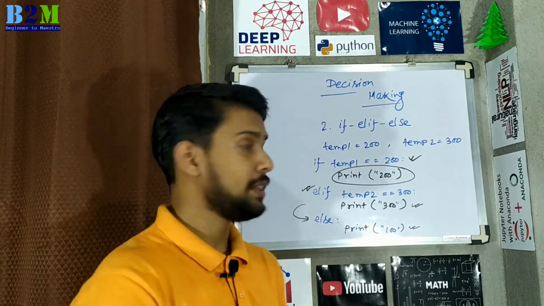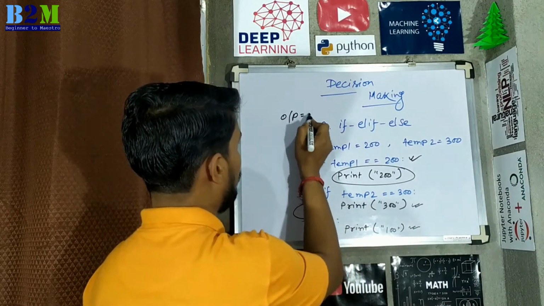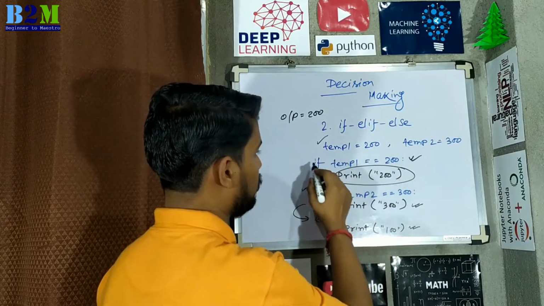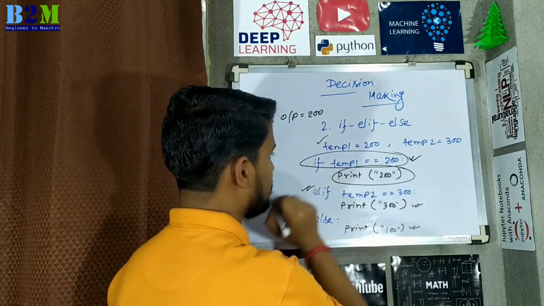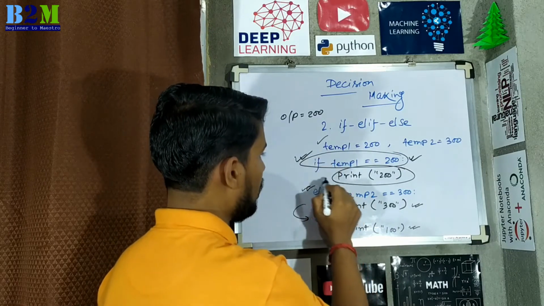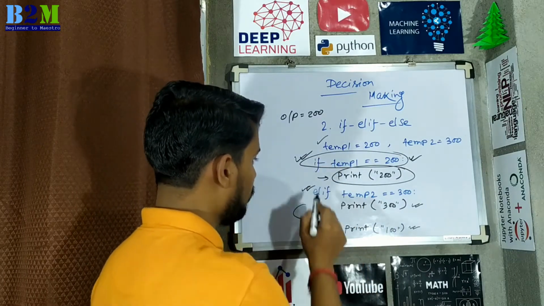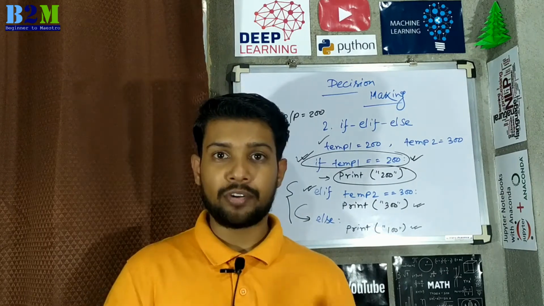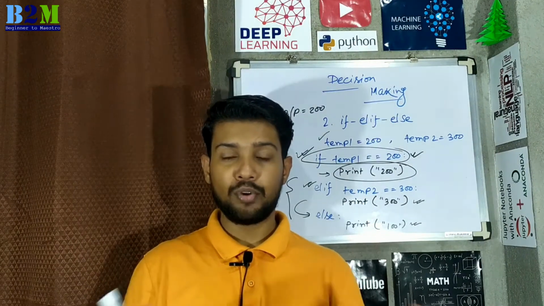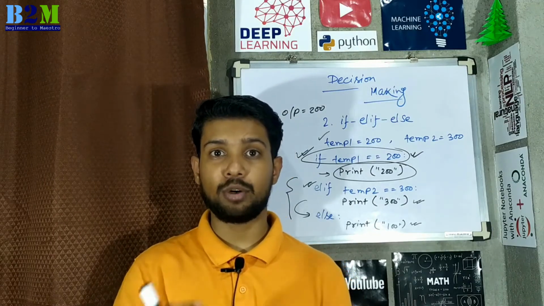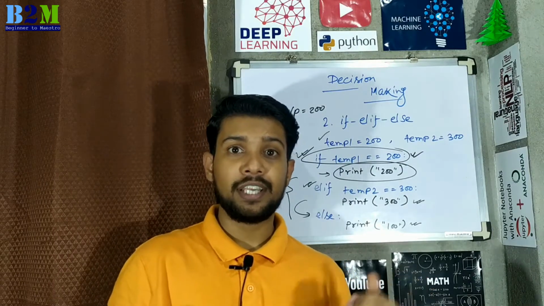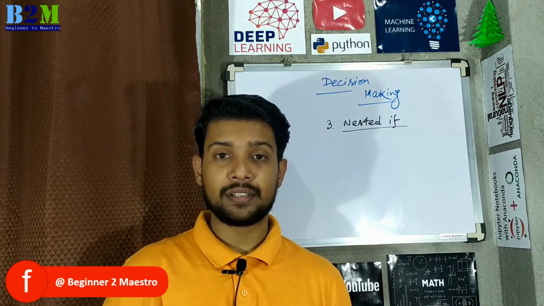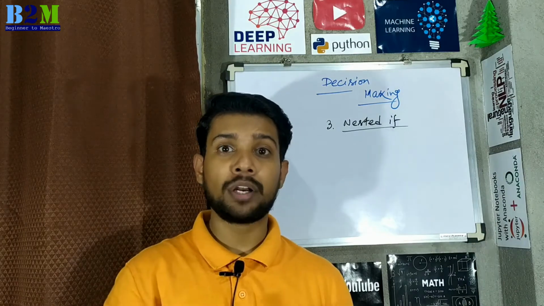For this example, the output will be only 200 because outside of the if we have already mentioned temp1 equal to 200. At first this condition will be executed and it will be true, so only this part will be executed. It will not go to the elif and else parts for this example. You can write more than one elif condition in your code. If you have more than 2 or 3 different conditions in your problem statement, then this if, elif and else statement will help you.